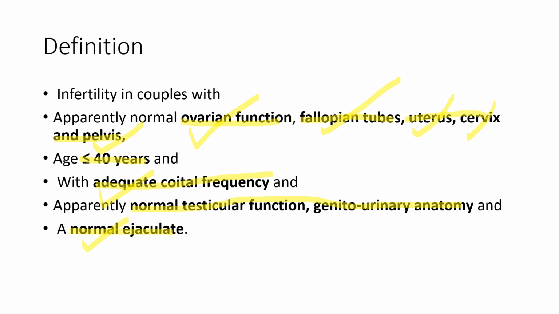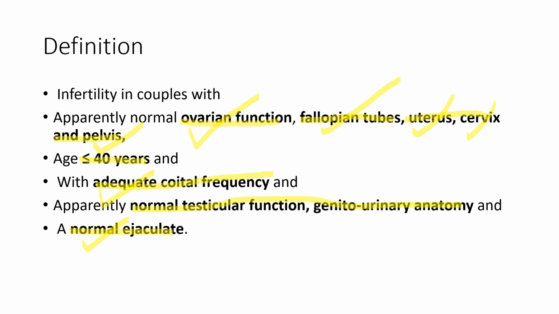For normal testicular function, tests like sperm chromatin fragmentation, sperm DNA fragmentation, HPV testing of the semen, and hormonal testing are not required if the semen analysis is normal. So this is the definition and the diagnosis according to ESHRE 2023, and as compared to ASRM, they have defined it much more elaborately.